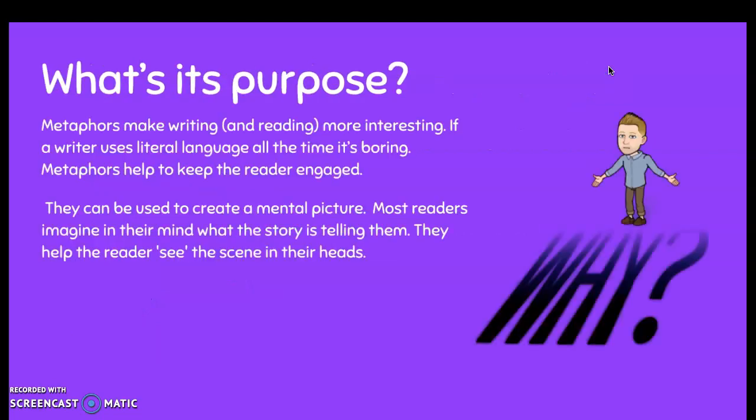So why do we use them? Metaphors make writing and reading more interesting. If a writer uses literal language all the time, it's boring. Metaphors help to keep the reader engaged. They can be used to create a mental picture. Most readers imagine in their mind what the story is telling them. They help the reader see the scene in their head.